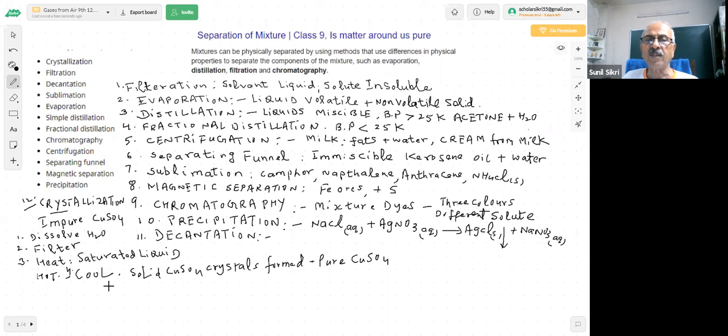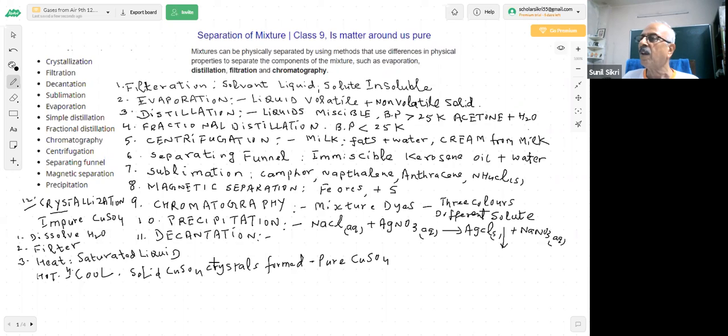Certain substances are not stable at very high temperature, or certain substances do get impurities when we do other methods. But in this method you get a more pure form of copper sulfate.